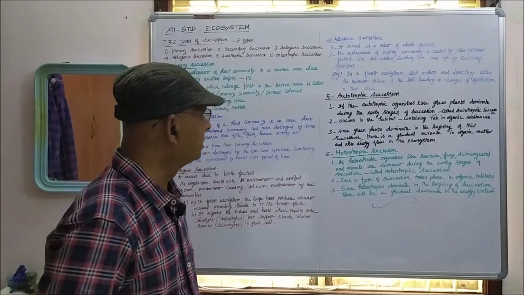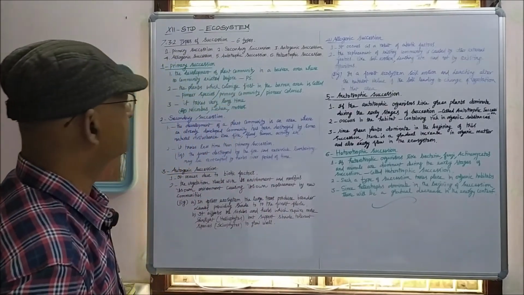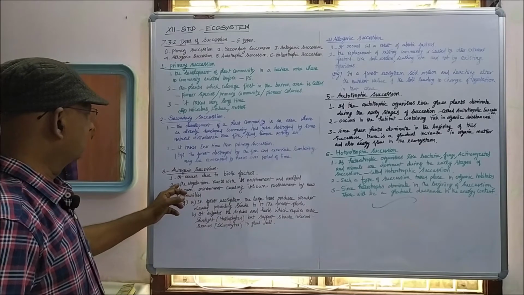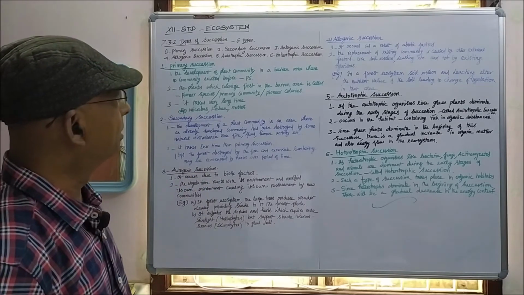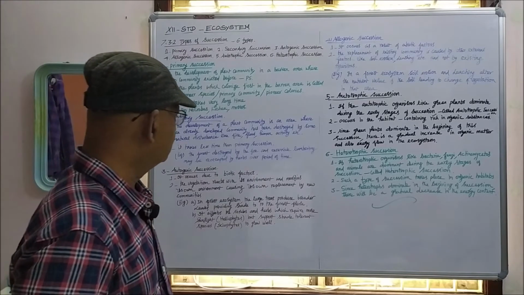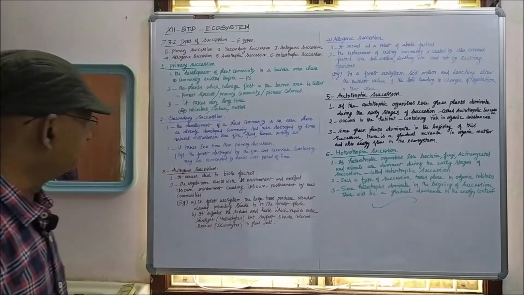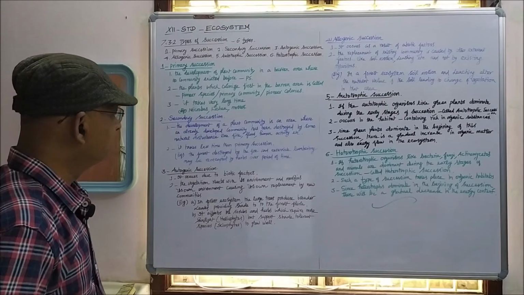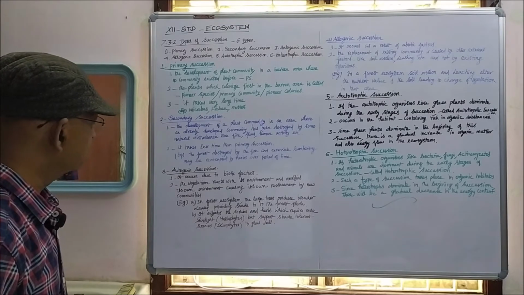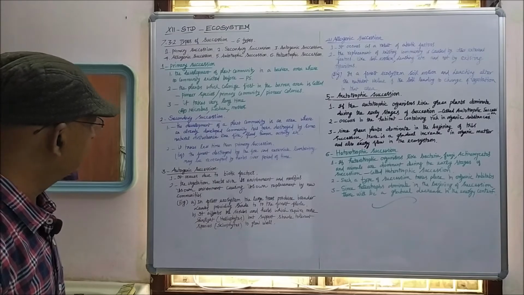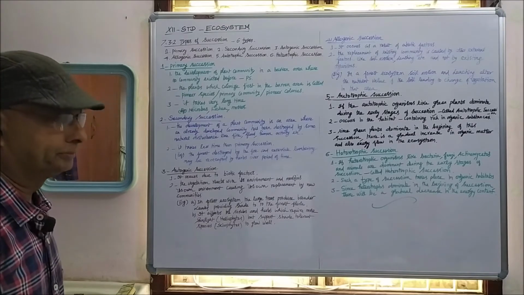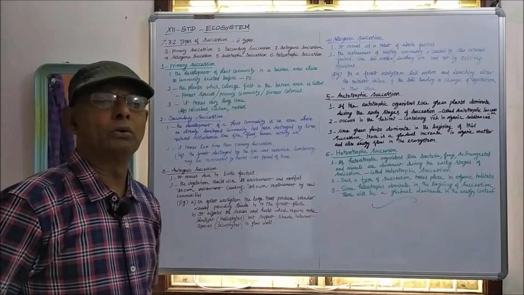Come to autogenic succession. Autogenic succession occurs due to biotic factors. The vegetation reacts with its environment and modifies its own environment, causing its own replacement by new communities.